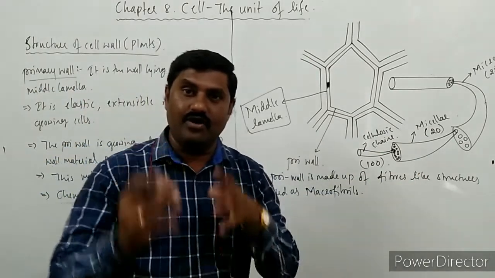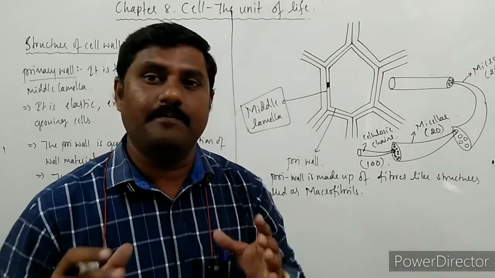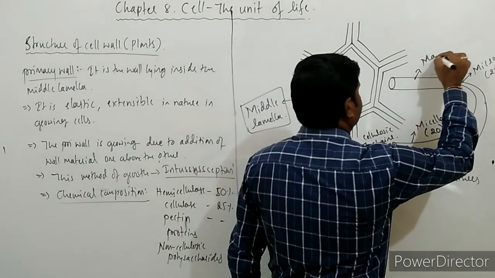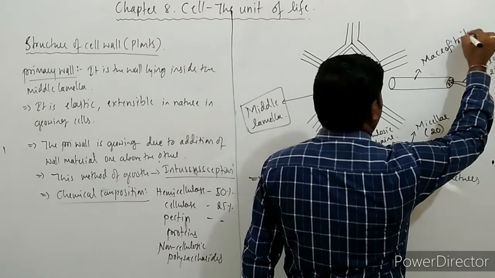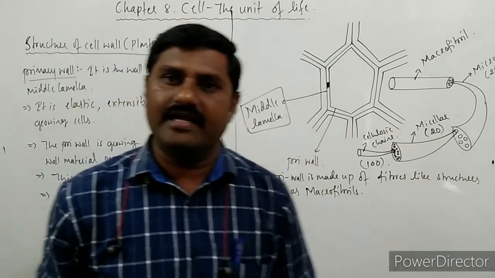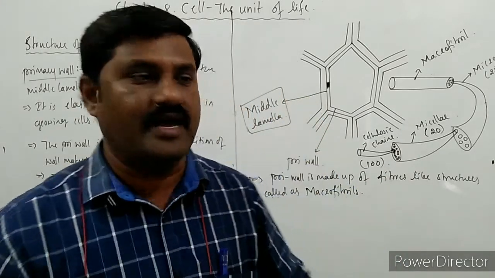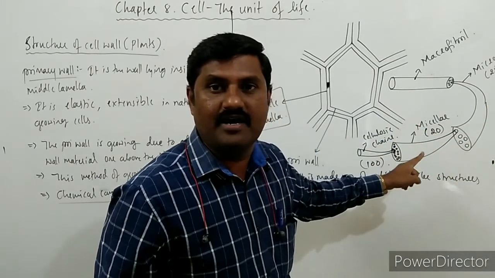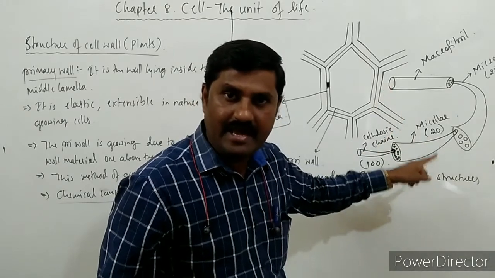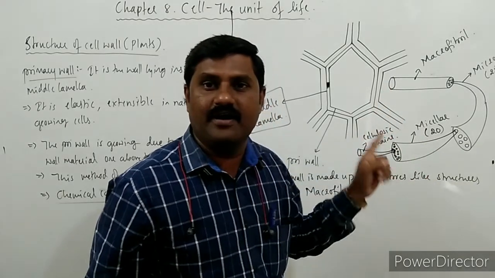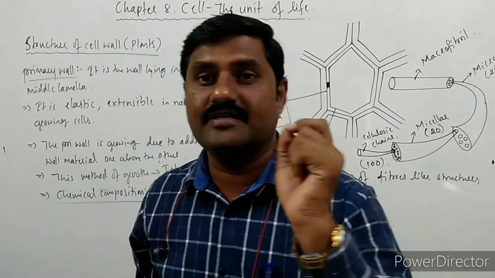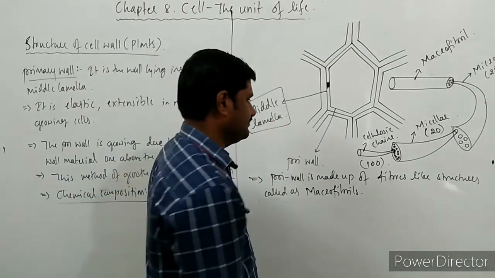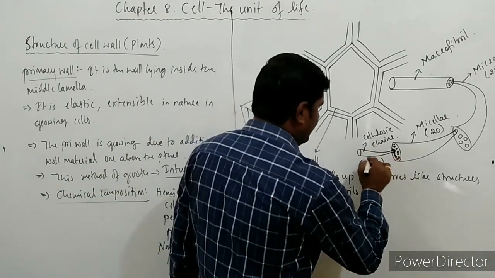So this is how the wall material is basically made up of a fibrillar structure called a macrofibril, which contains 250 parallelly arranged microfibrils, and each microfibril consists of 20 parallelly arranged micellae, and each micella consists of 100 cellulosic chains, and each unit of the cellulose itself is glucose, right?